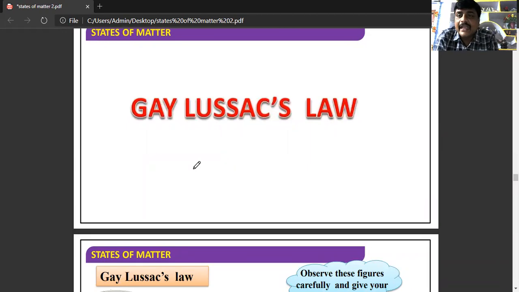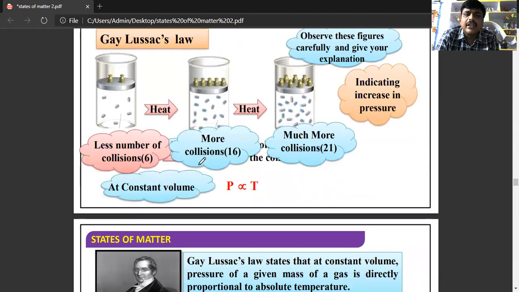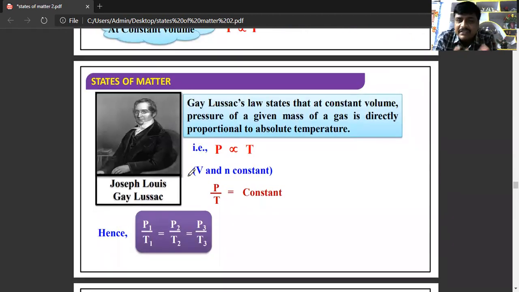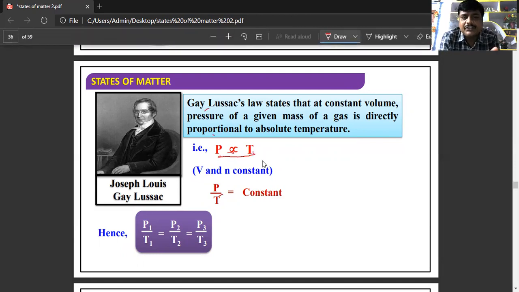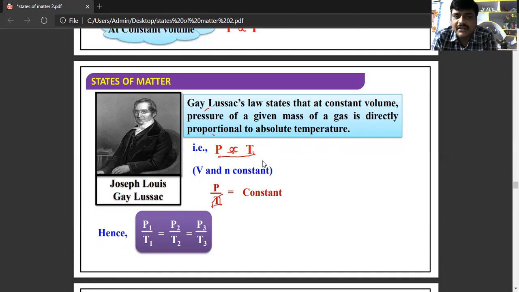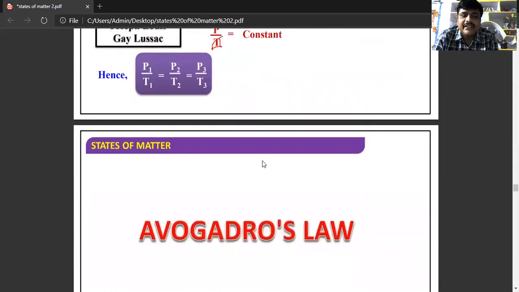And next one is Gay-Lussac's law. What does Gay-Lussac's law state? P is directly proportional to T. The statement of Gay-Lussac's law: at constant volume, the pressure of a given mass of gas is directly proportional to temperature. So P is directly proportional to temperature, or P by T is equal to constant, or P1 by T1 is equal to P2 by T2, that is equal to P3 by T3, and so on.